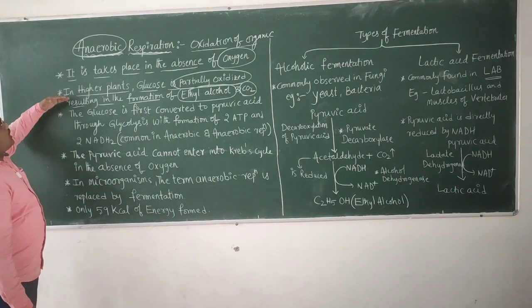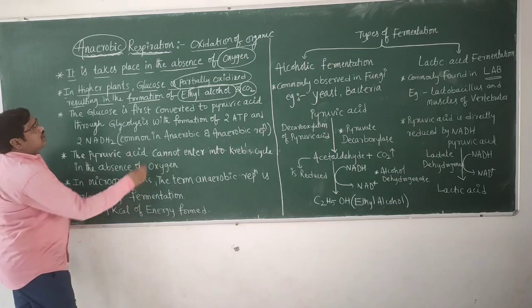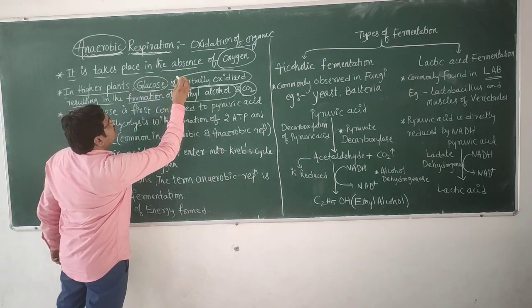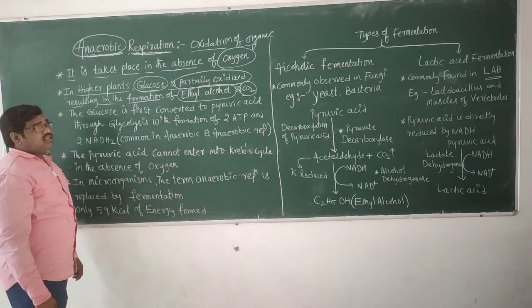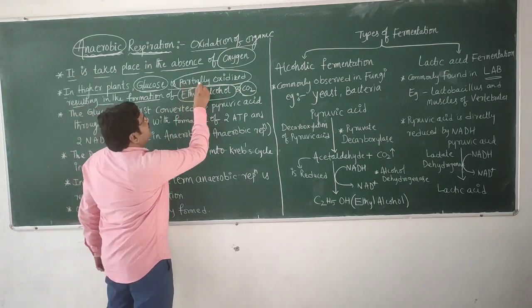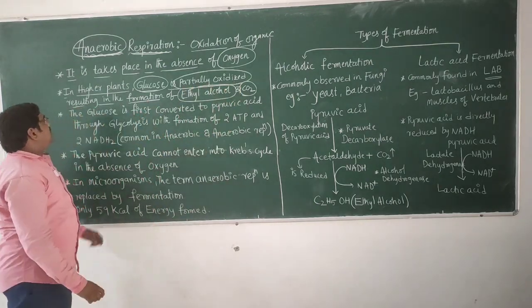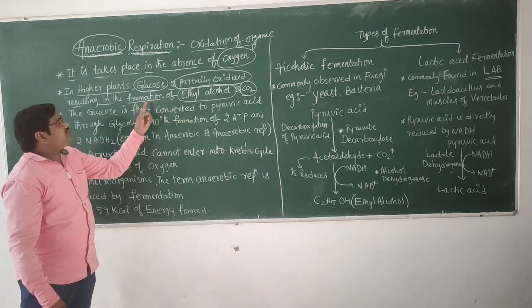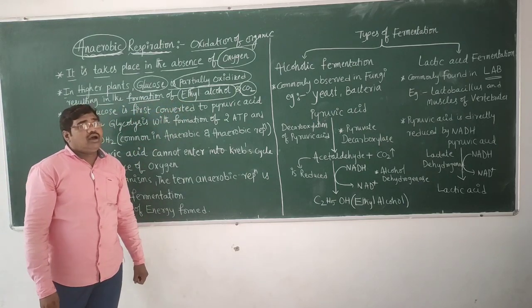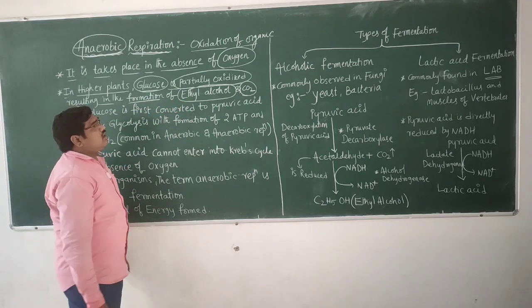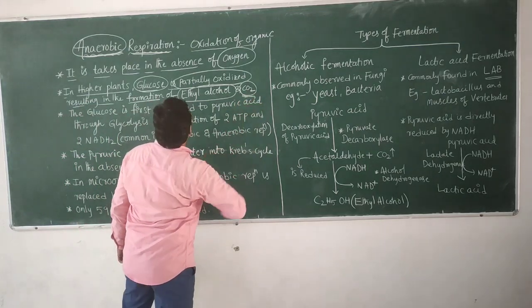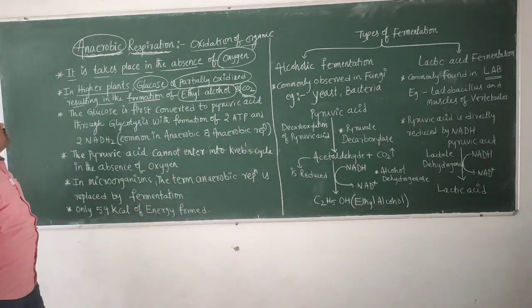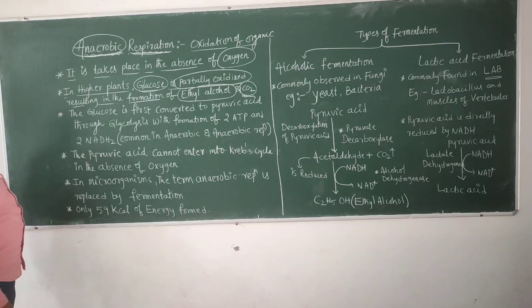So in anaerobic respiration, the glucose molecule is partially or incompletely oxidized, resulting in the formation of ethyl alcohol and CO2. In aerobic respiration, what will happen?